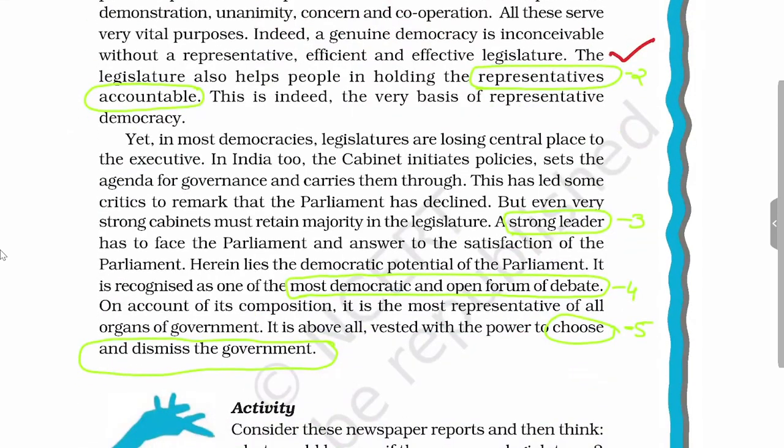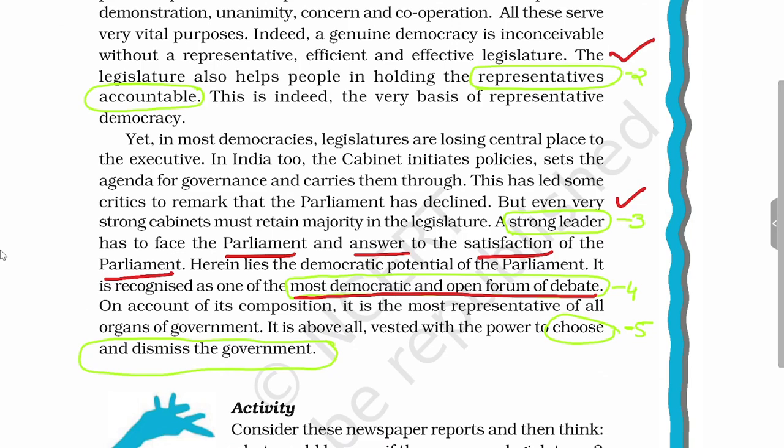Then you will see that a strong leader in parliament will answer to the satisfaction of the parliament. Herein lies the democratic potential of parliament. Parliament will be recognized as the most democratic and open forum of debate. So all the debates of national importance in India will be done in parliament.